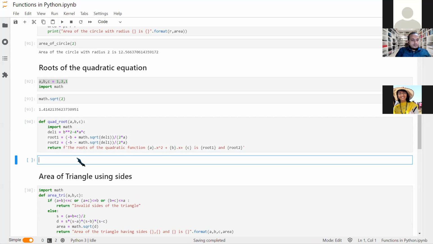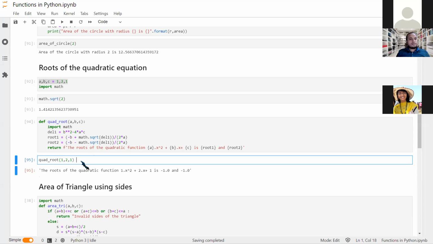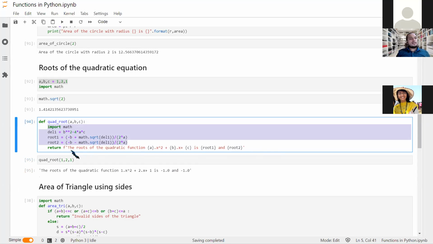So if there is some setback, try it outside the function, because I do not recommend doing it on the go. I may get the result the first time because I have more than 4 years of practice, so please don't get disappointed if you are trying to create the function directly. What you need to do is start from here to here and try to print this stuff, and then put it in this definition block.